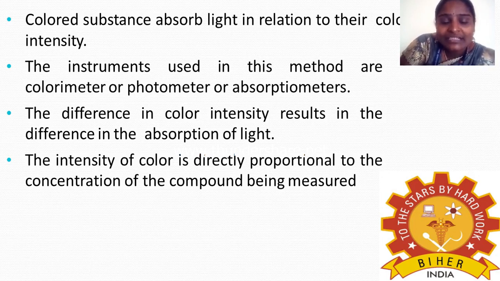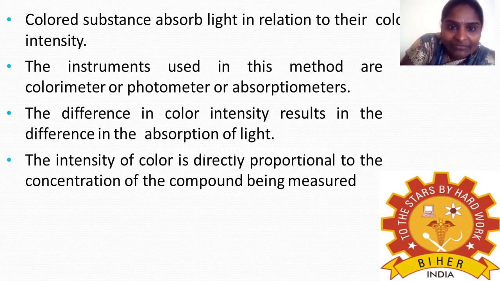The difference in color intensity results in the difference in the absorption of light. It is fully based on the absorption of light by the colored substance. The intensity of color is directly proportional to the concentration of the compound being measured. So finally you give the results; the different colors are based on the concentration of the compound being measured.